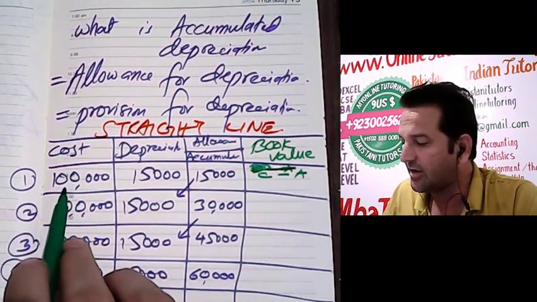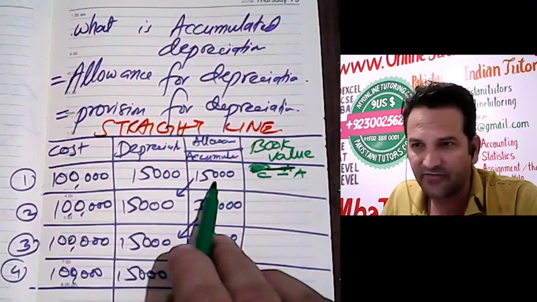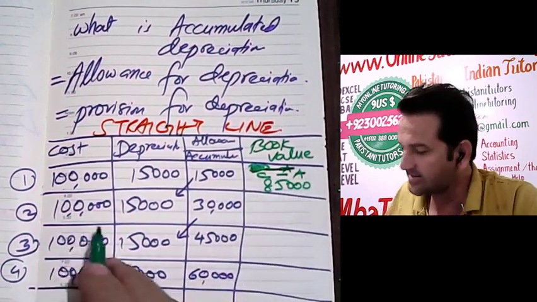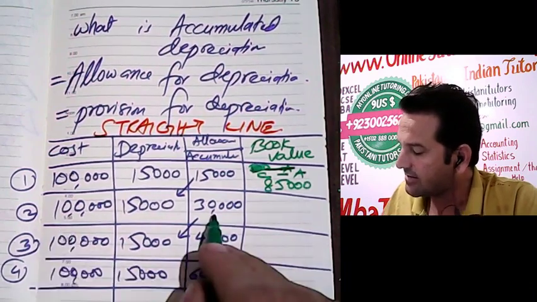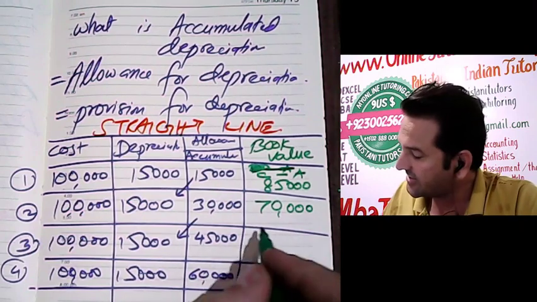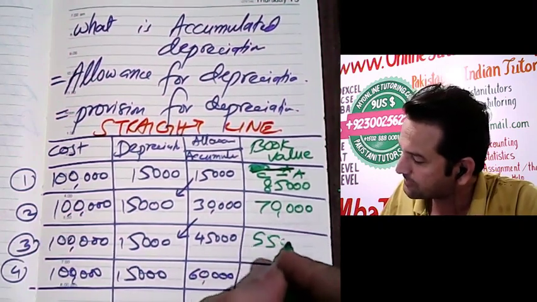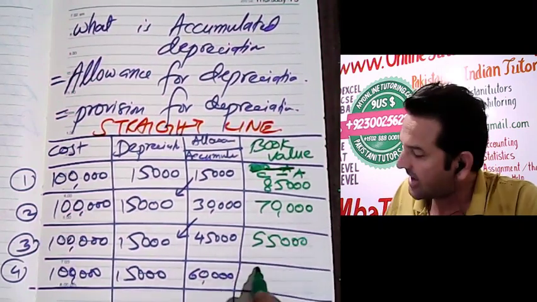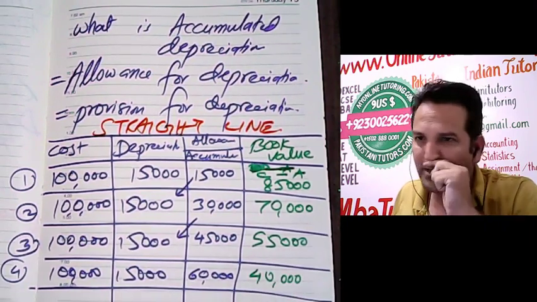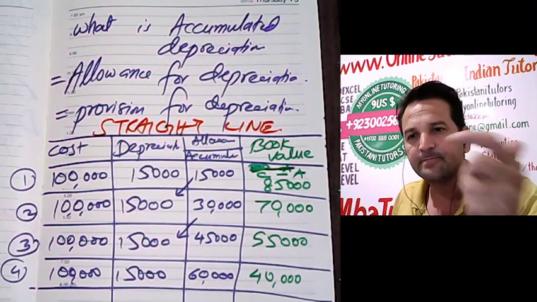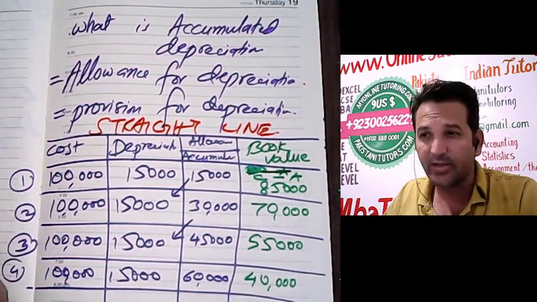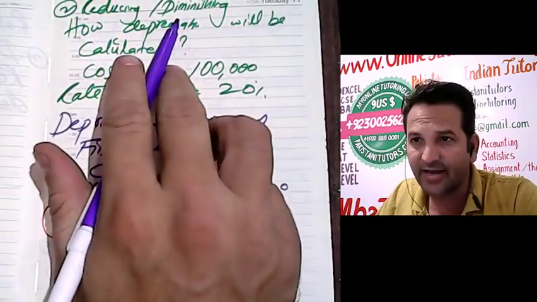In the first year, $100,000 minus 15,000 will give you 85,000. In the second year, 100,000 minus 30,000 will give you 70,000. Then this will be 55,000. And at the end of the fourth year, the book value of your asset will become 40,000.